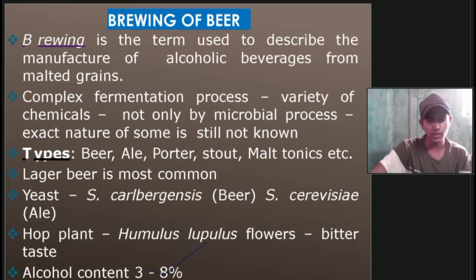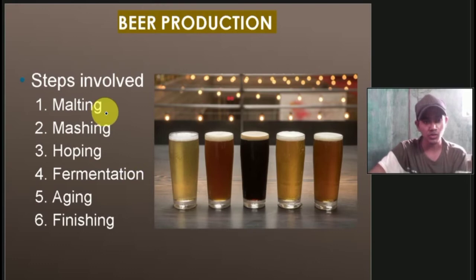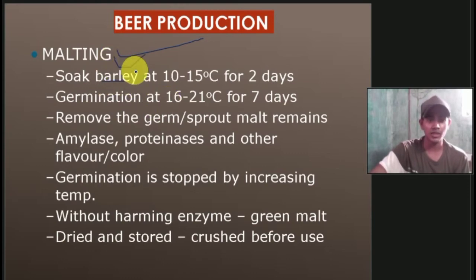Then the steps involved in beer production: malting, mashing, hopping, fermentation, aging and finishing. Let us discuss one by one. The first one is malting, where we soak barley or whatever the food grain we are going to take. We can take barley as well as wheat as well as finger millets, whatever millets you can take.